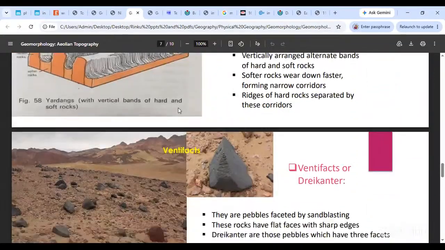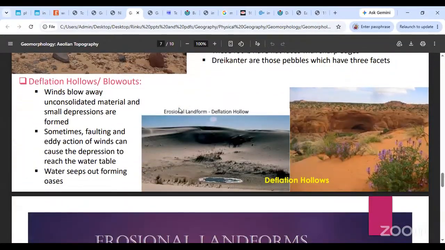Okay, we were done with ventifacts for dry canter. Now we'll go to deflation hollows. Deflation hollows, or blowouts, as we call them. Deflation is when wind acts upon the surface by continuously blowing on it and removing material from the surface.